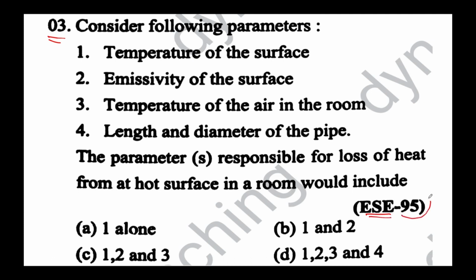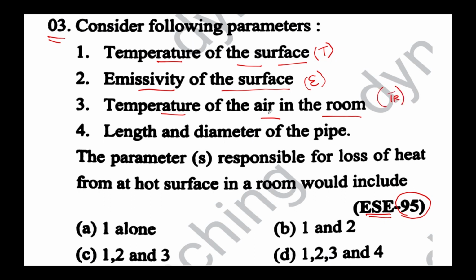This question appeared in the year 1995. Consider the following parameters. The first statement is the temperature of the surface. The second statement is the emissivity of the surface. We know it is epsilon, and this is temperature T. And the third statement is the temperature of the air in the room. So there is a surface which has been placed inside the room, and the third statement is about the temperature of the room.